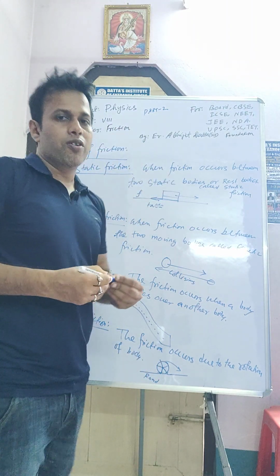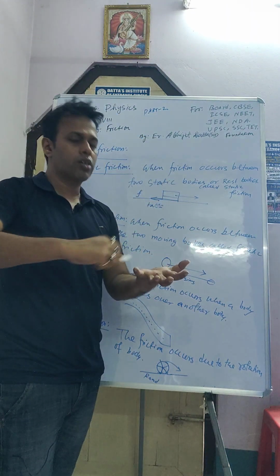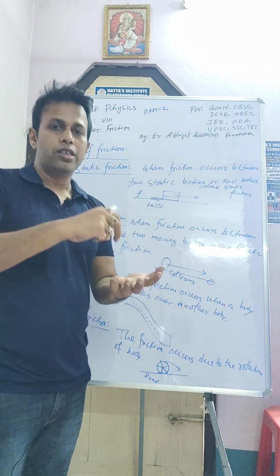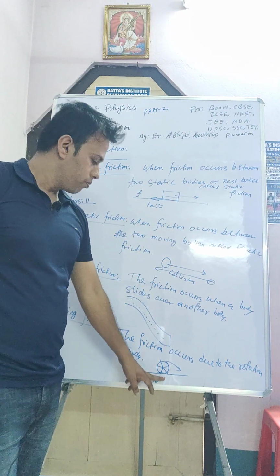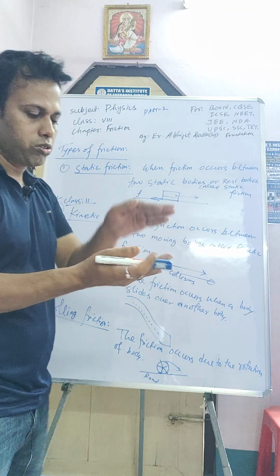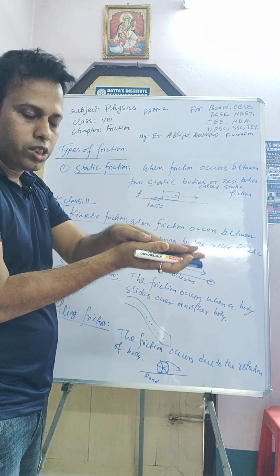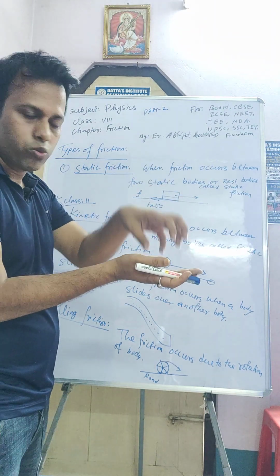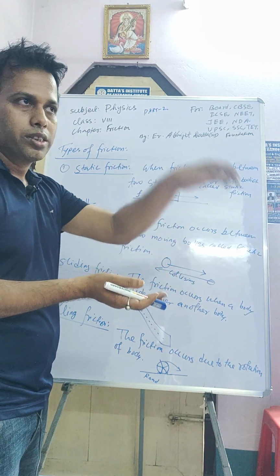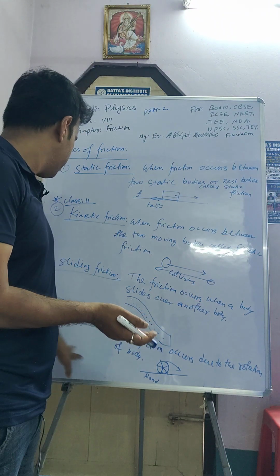So the friction occurs between the rotation or rolling of the cycle's wheel and the road. This type of friction is known as rolling friction.